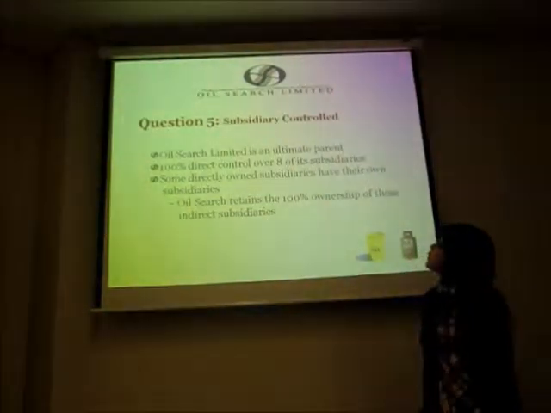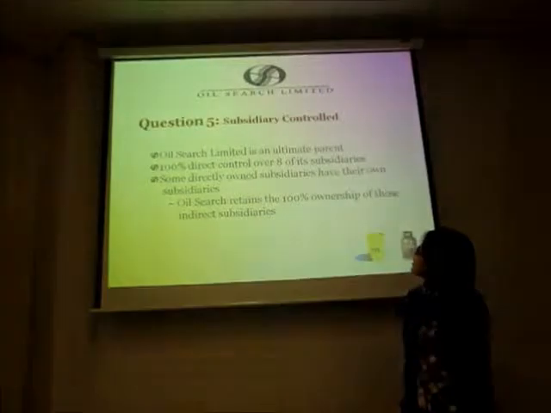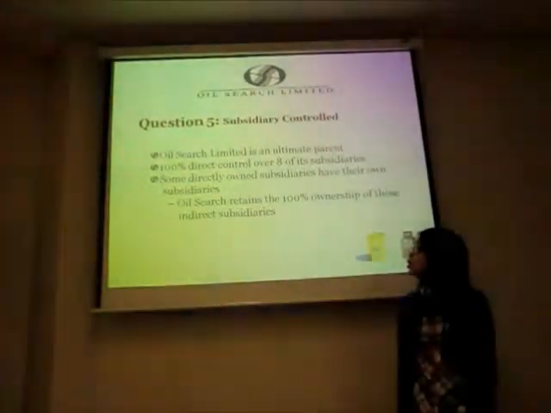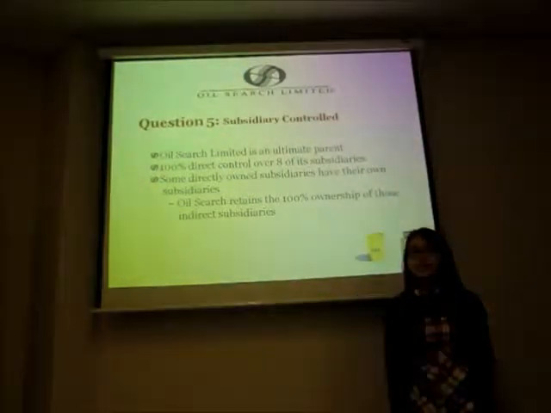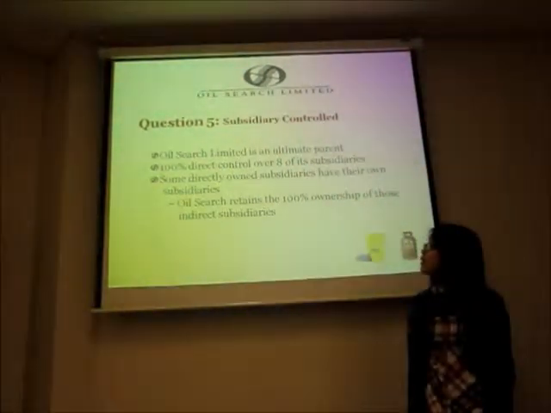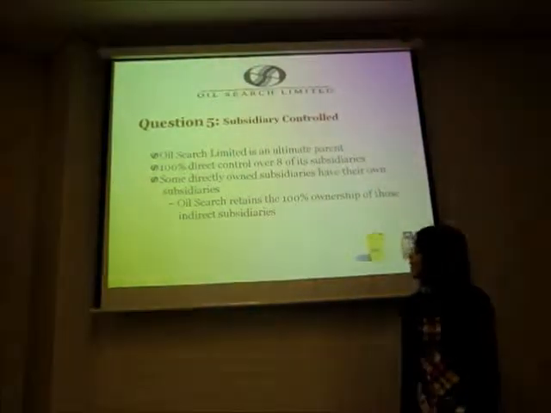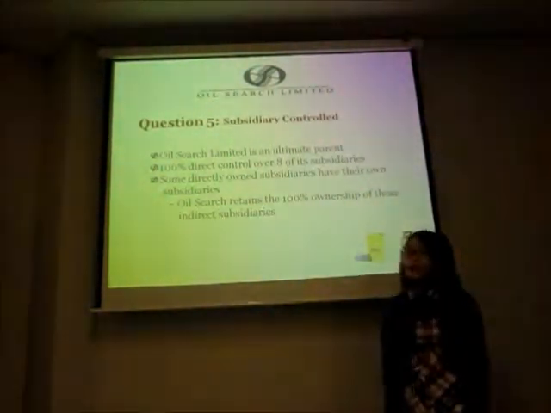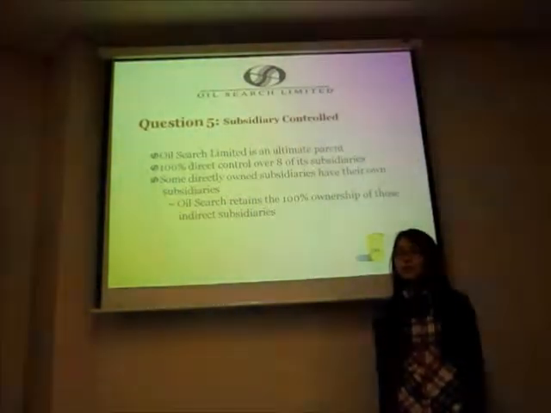Question 5 is about the subsidiary control. Our company, Oilsearch Limited, is an ultimate parent and it holds 100% direct control over 8 of its subsidiaries. Some of its directly owned subsidiaries own their own subsidiaries as well, and Oilsearch still remains the 100% owner of those indirectly controlled entities.